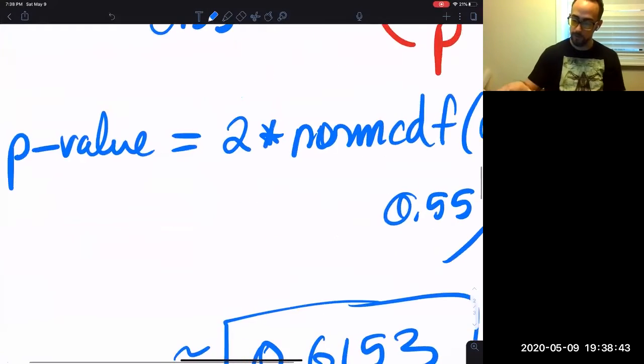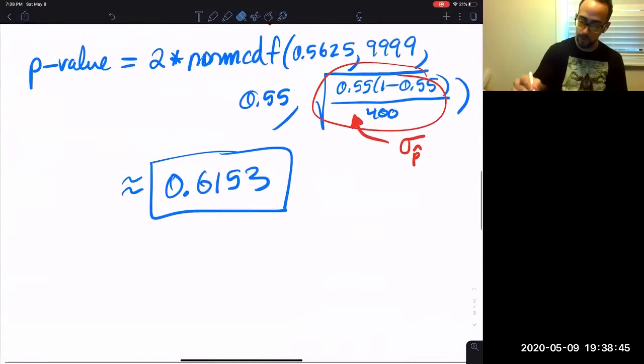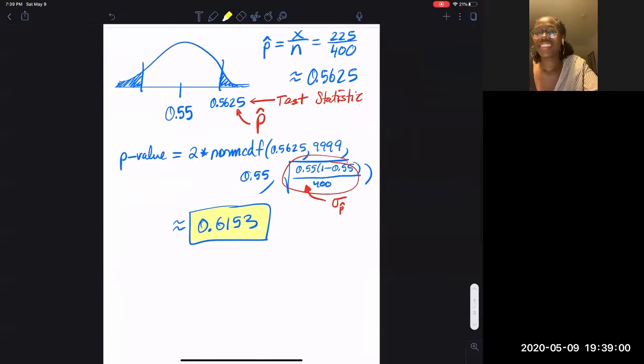So that's my p-value. Now I've got to talk about a difference in what the book does with the test statistic. Notice that in the homework, it's asking for something else.